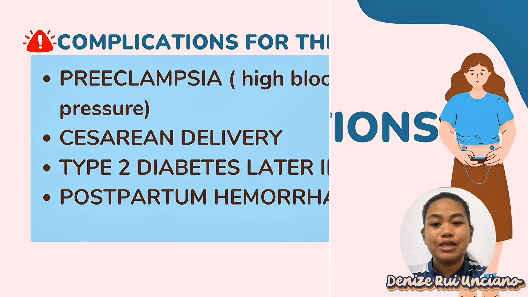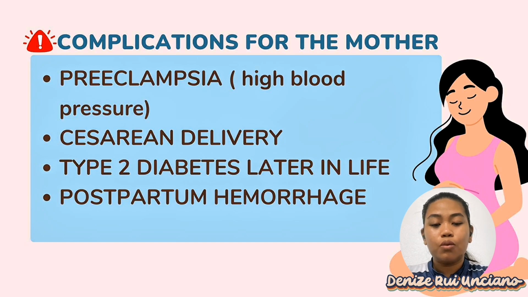As you can see on the slide, one of the most serious complications is preeclampsia, which is a high blood pressure during pregnancy. It can lead to organ damage and may become life-threatening if not managed properly. Next we have cesarean delivery. Due to the increased size of the baby or other complications, many mothers with gestational diabetes end up requiring a C-section, which has a longer recovery time and a higher risk of infection.